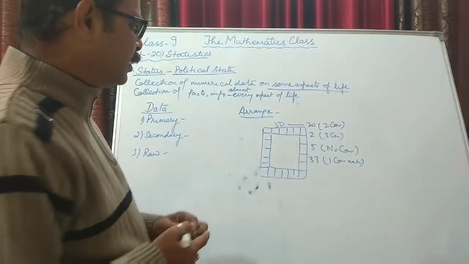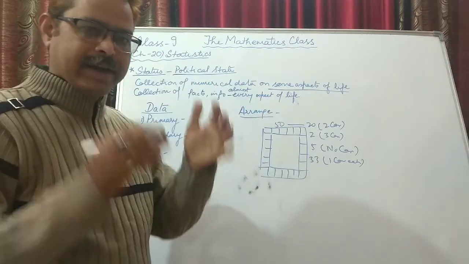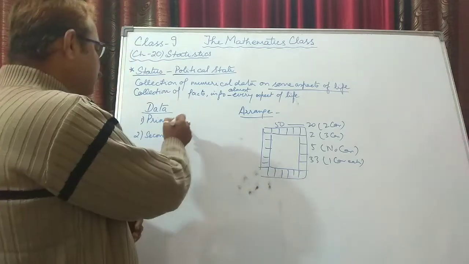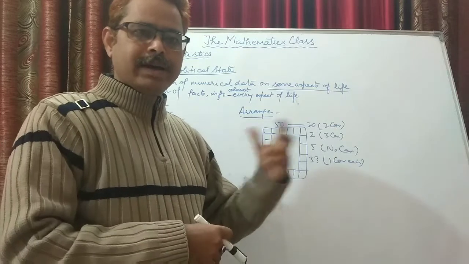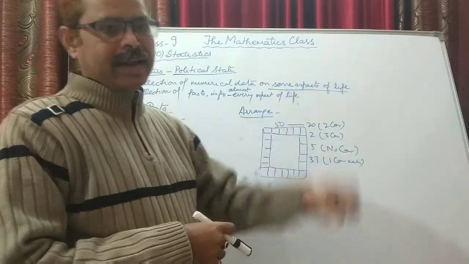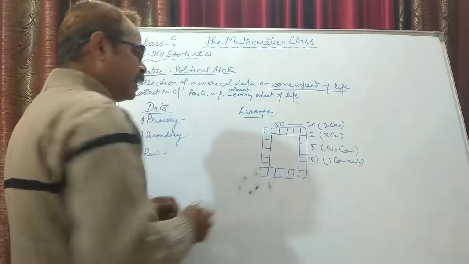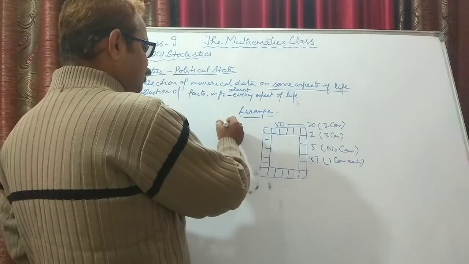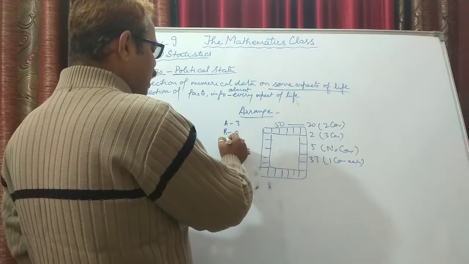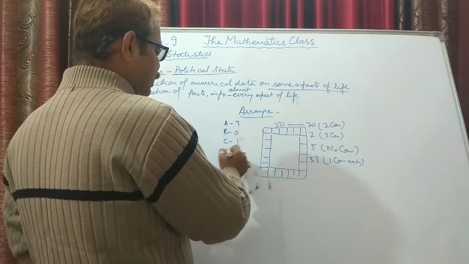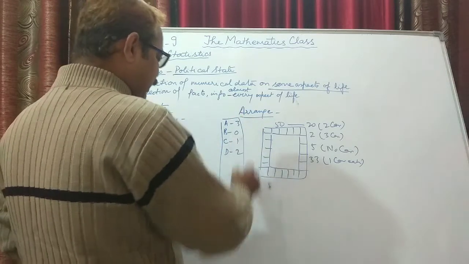This is a simple example that in my locality I have done a survey, I have collected some data, and that data is known as primary data. I want the result, so I go to each and everyone's house and ask how many cars they have and all that. So this is known as primary data. Then I will write that suppose house number A is having 3 cars, house number B is having no cars, house number C is having 1 car, house number D is having 2 cars, and so on. This is the way I am collecting the data.